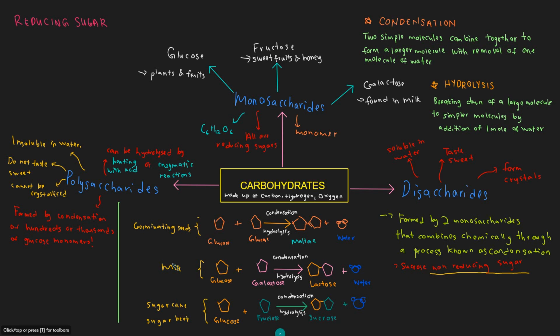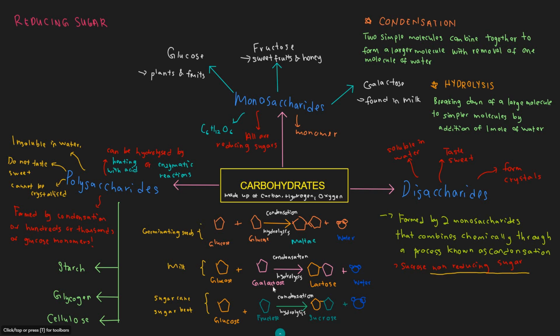There are three main types of polysaccharides. The first is starch, which is found in wheat, rice, potatoes, bread and also corn. The second one is glycogen, which is found in animals, stored mainly in the liver and muscle cells, and also in fungi. In the human body, we also store our excess food in glycogen form. Last but not least, we have cellulose.